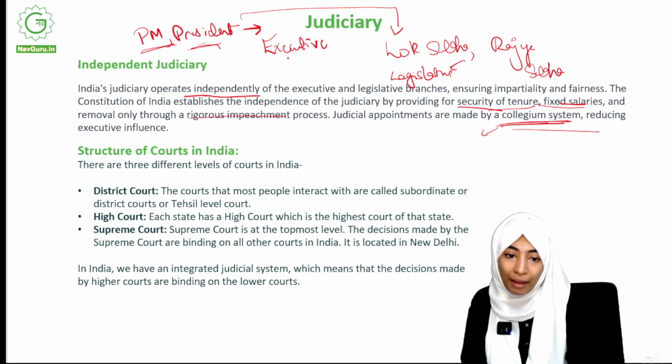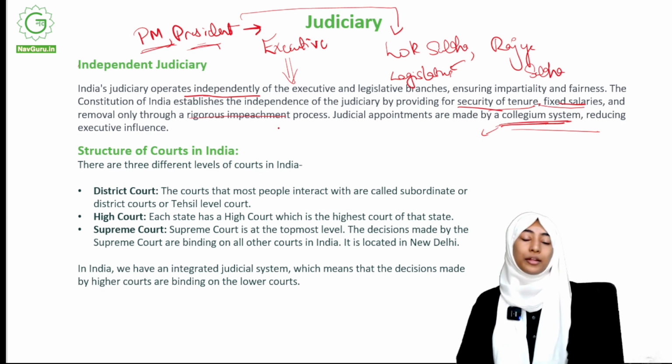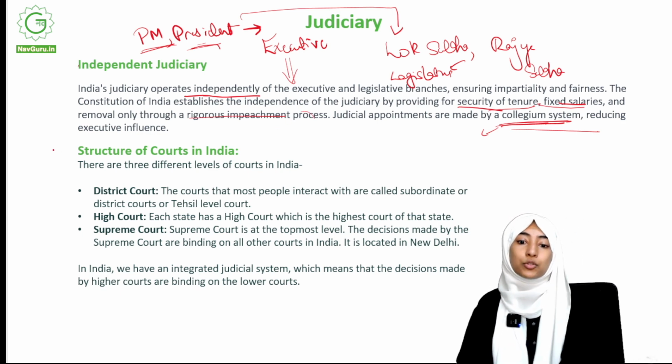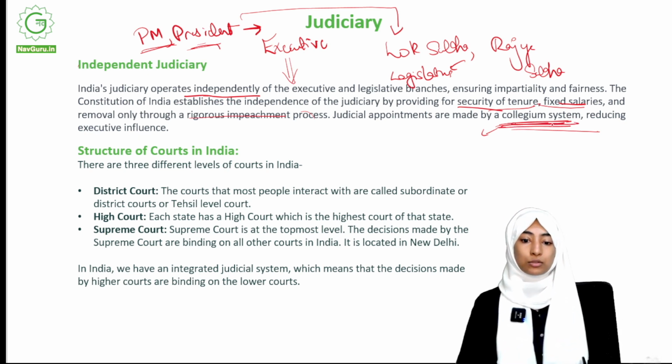And they will also end up having an influence over this person that they chose, in some way or other, because we're all humans at the end of the day, right? So there could be an influence. So to get rid of any such influence, there is a collegium system. Okay, so that's what we have.